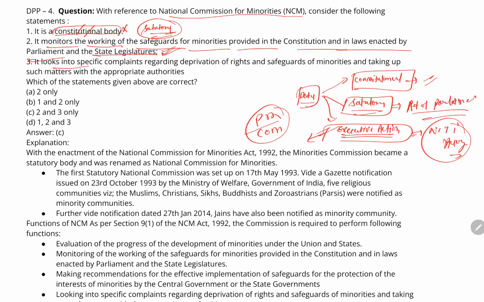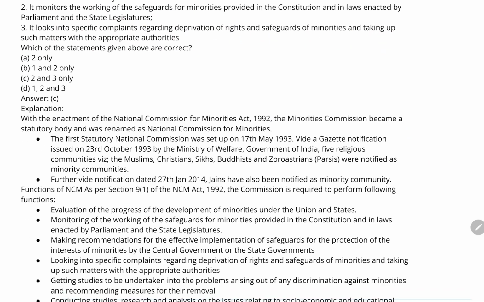The third statement is it looks into specific complaints regarding the deprivation of the rights or the safeguards of the minority, taking up such matters with the appropriate authority. This statement is also correct. Anything associated with the rights of the minority, the safeguard of the minority, will be dealt with by the National Commission for the Minorities. So statements 2 and 3 are correct. So the C option will be correct.